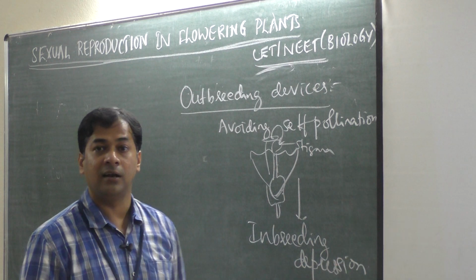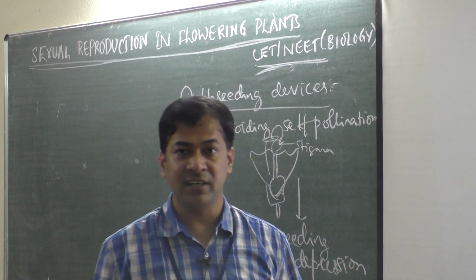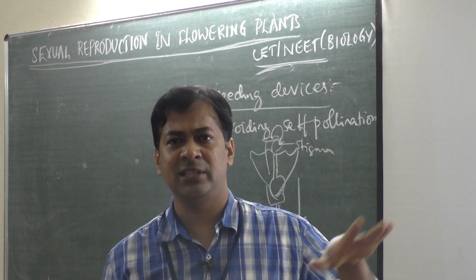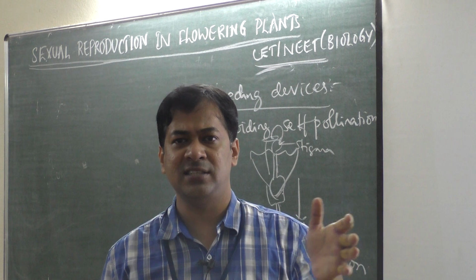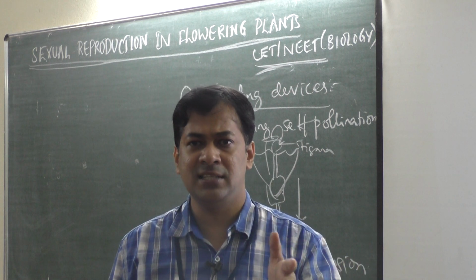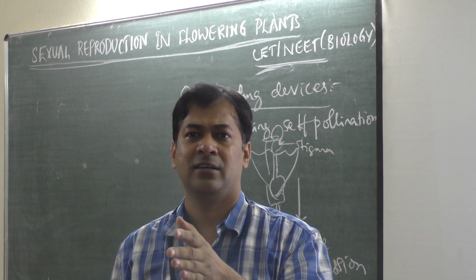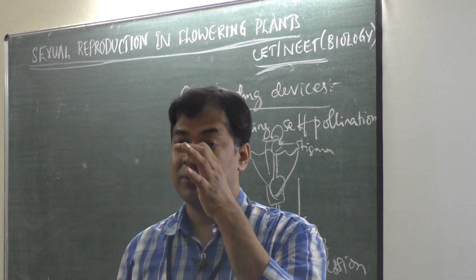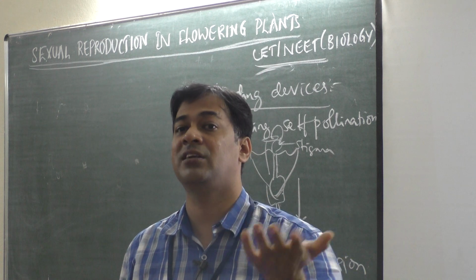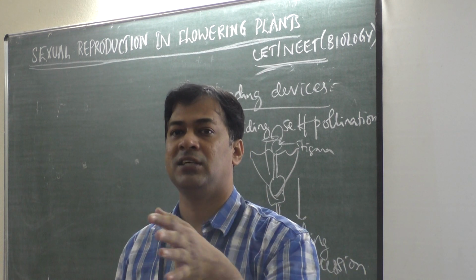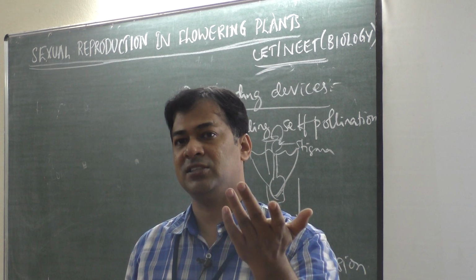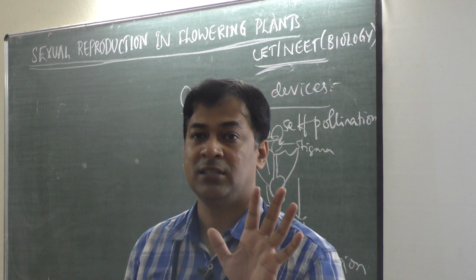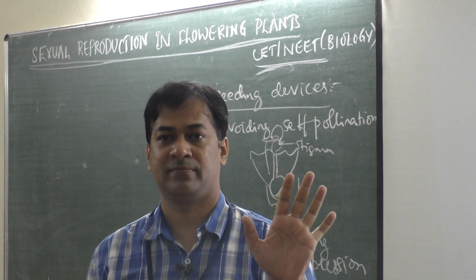Even in cattle, if they do continuous inbreeding, inbreeding means crossing among the same breed, like Jersey is crossed with Jersey, Red Sindhi with Red Sindhi, Holstein Friesian HF with HF, then after the 5th generation the offspring formed will be sterile. Sterile means it cannot reproduce.